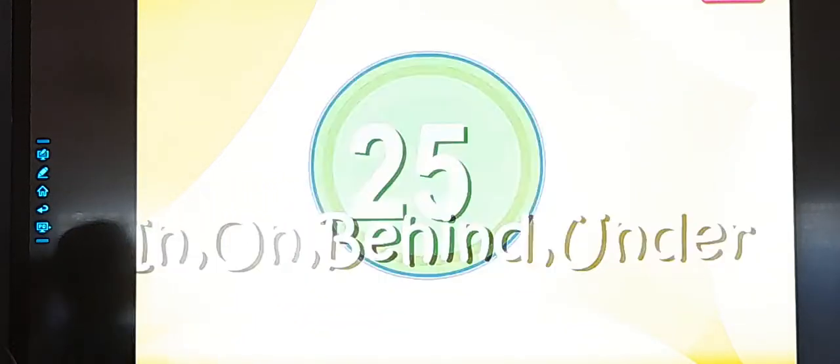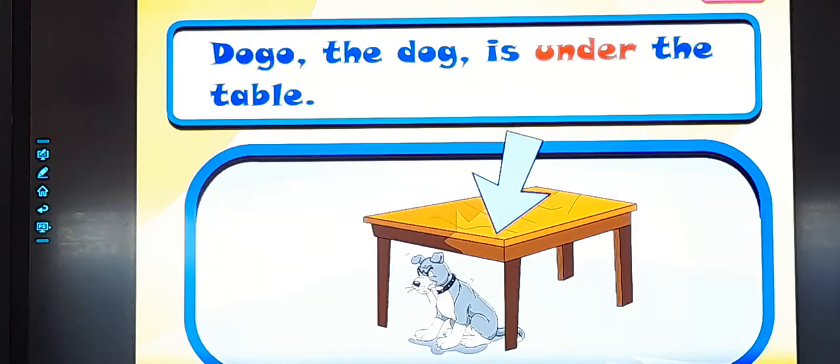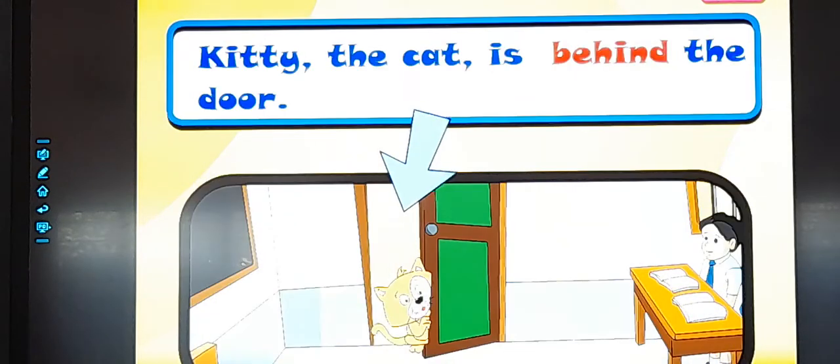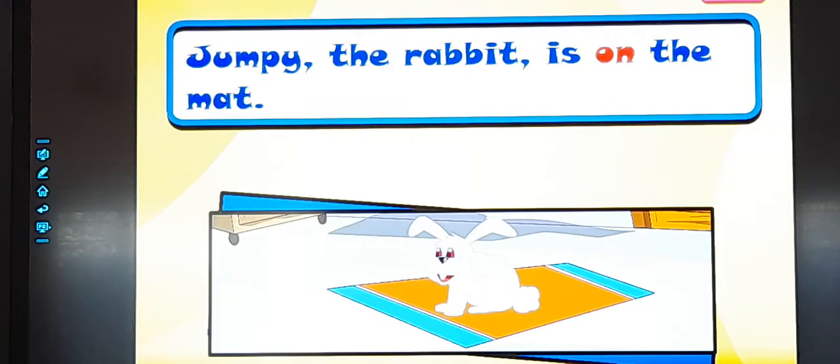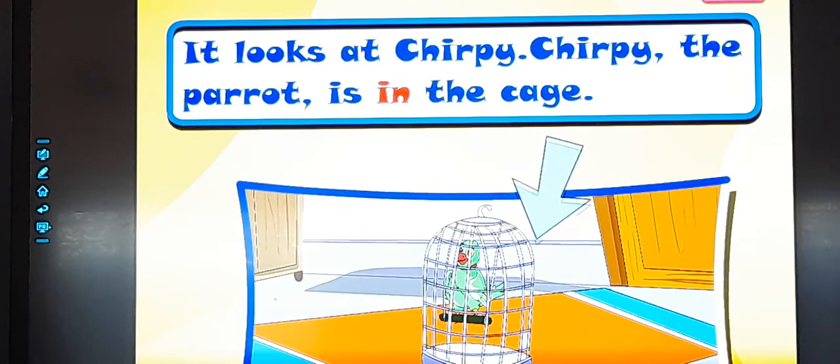Okay, students. Read the sentences given here. Mala has 6 pets. Let us find out where those pets are. Dogo the dog is under the table. Kitty the cat is behind the door. Jumpy the rabbit is on the mat. It looks at Chirpy.